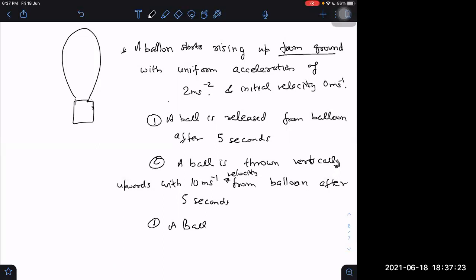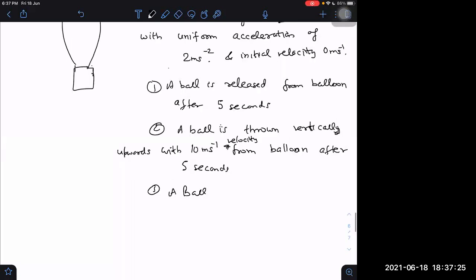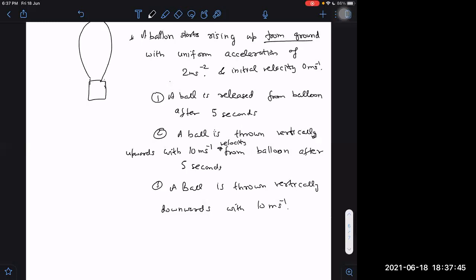A ball is thrown vertically downwards with 10 meter per second. These are the 3 cases. But I have to ask you, what will be the time with which the ball will strike the ground?